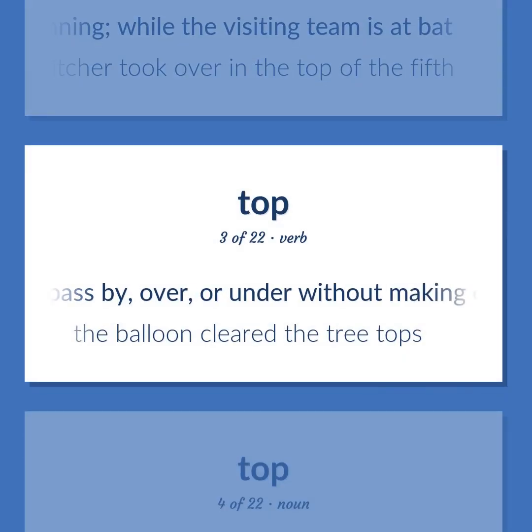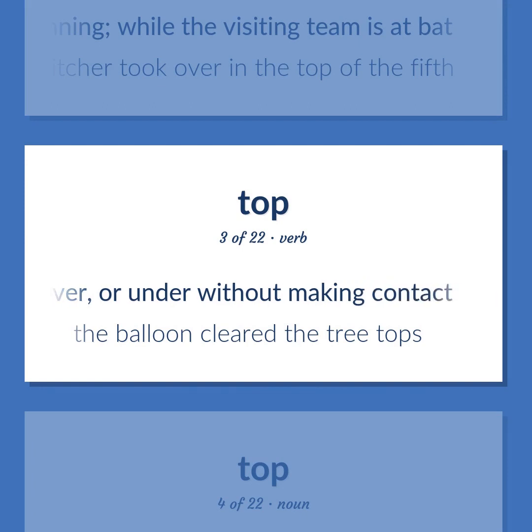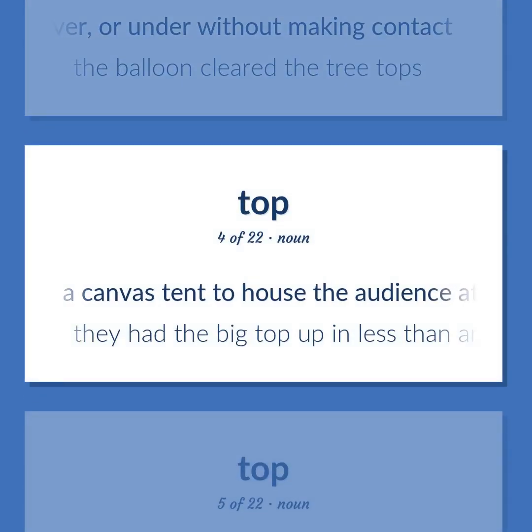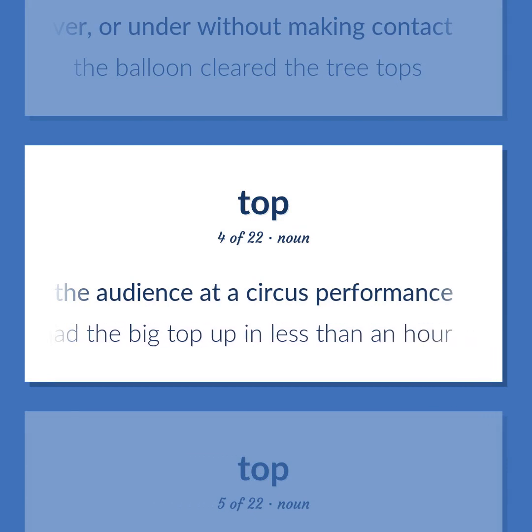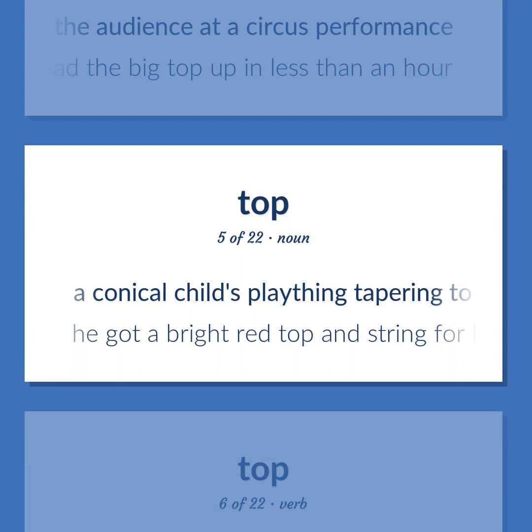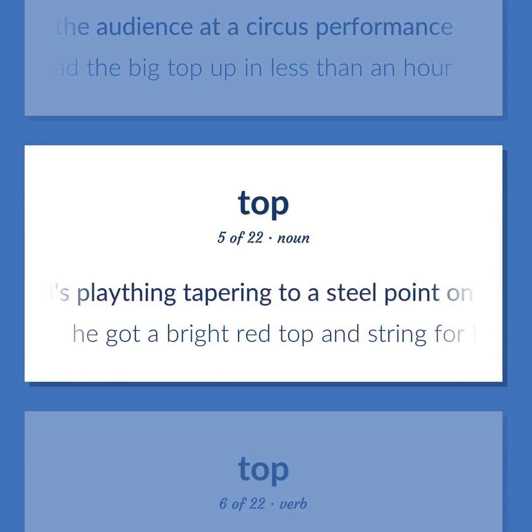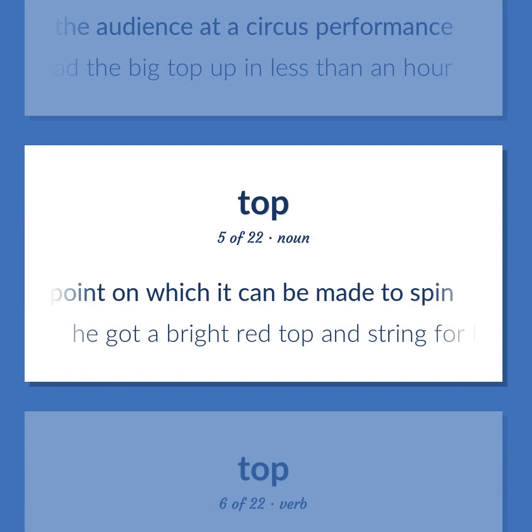Pass by, over, or under without making contact. The balloon cleared the treetops. A canvas tent to house the audience at a circus performance. They had the big top up in less than an hour. A conical child's plaything tapering to a steel point on which it can be made to spin. He got a bright red top and string for his birthday.